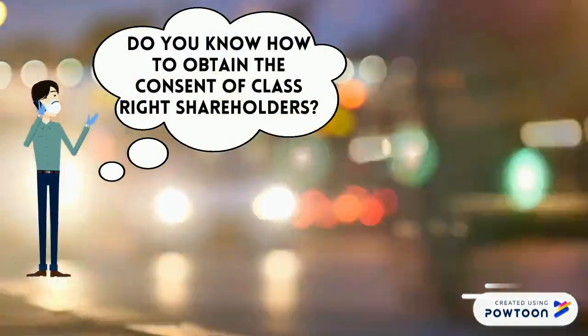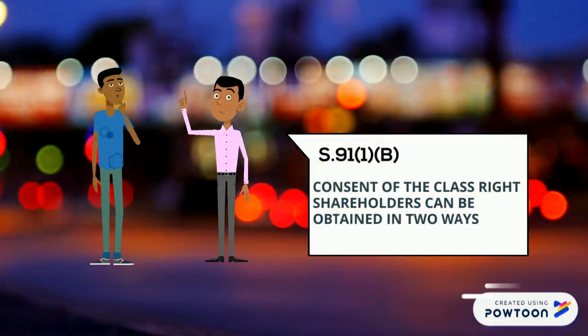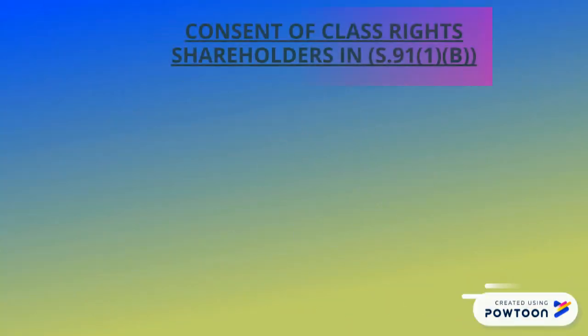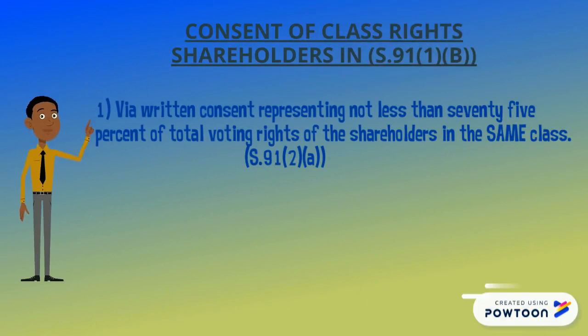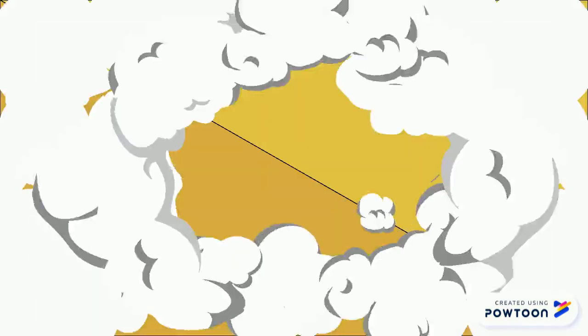In order to obtain the consent of class right shareholders, Section 91 Clause 1 Clause B in the Companies Act 2016 mentioned that the consent can be obtained in two ways. The first method is via written consent representing not less than 75% of total voting rights of the shareholders in the same class. And method number 2 is by passing a special resolution by the shareholders in the class.